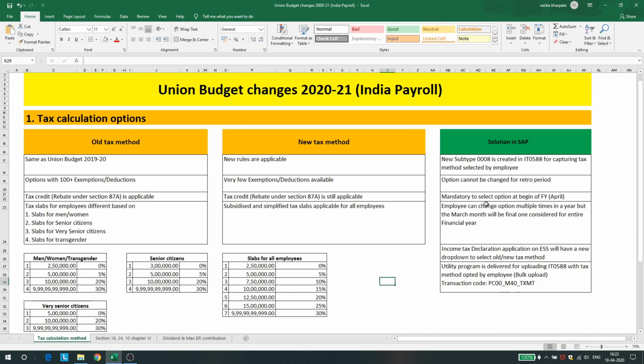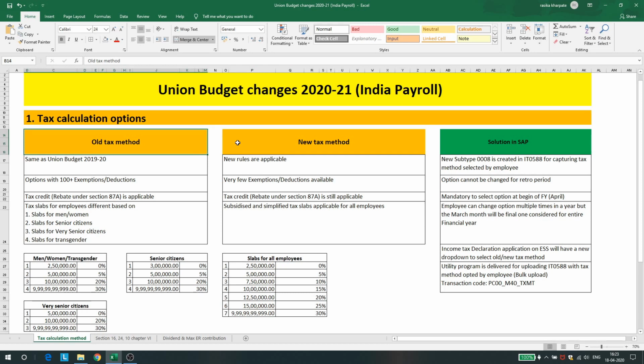So the third point is, yes, it is mandatory for the employee to select this option at the beginning of the financial year. The employee can change this option, so he can switch from the old tax method to the new tax method, see for a couple of months whether it is correct or fitting his requirements, or he can switch back to the old tax method. These changes to and fro can be done multiple times in a financial year.